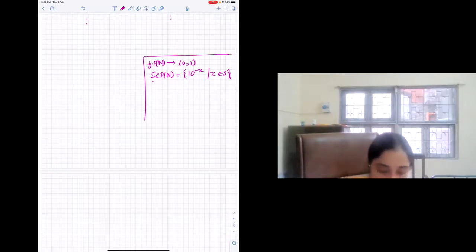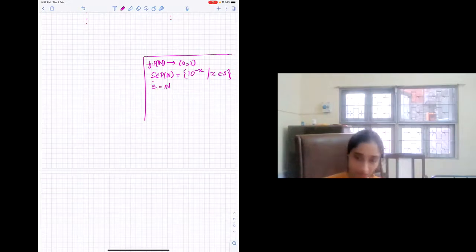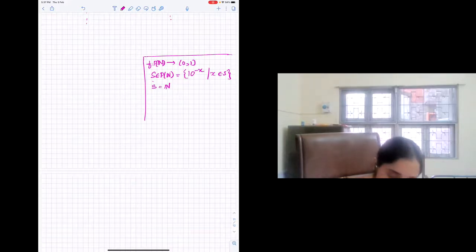So S could be an infinite set. So what is this? What is the natural number? So if S is n itself, if it's a bijection, then for every set you need to come up with a real number, right? In 0, 1. Yes, ma'am. So S could effectively be the set of natural numbers itself. Yes, ma'am. So what is the real number corresponding to it? It's just 0.111111, like ad infinitum.